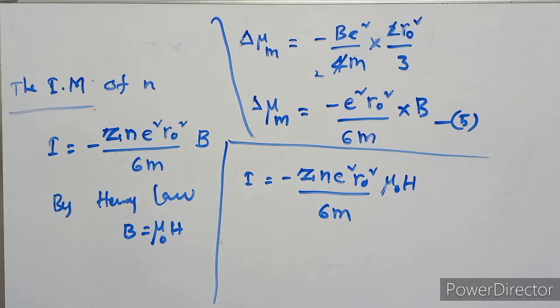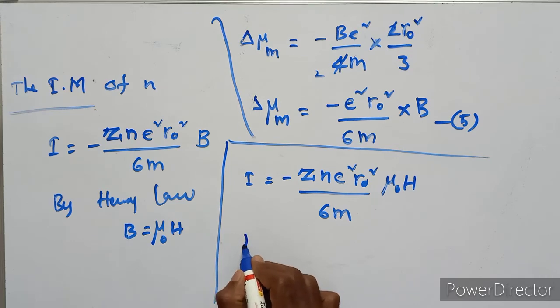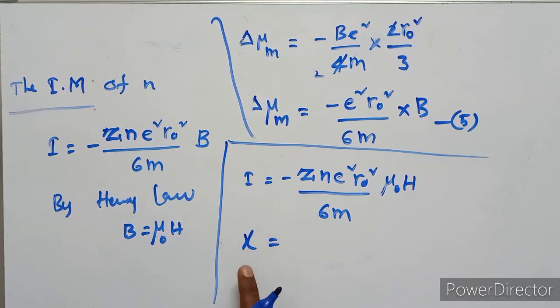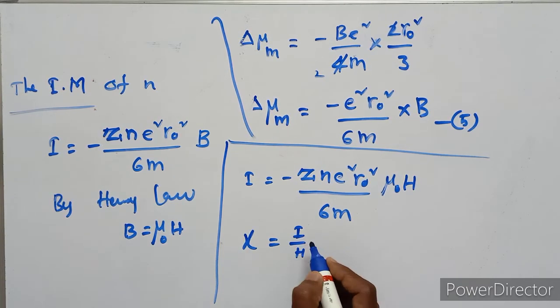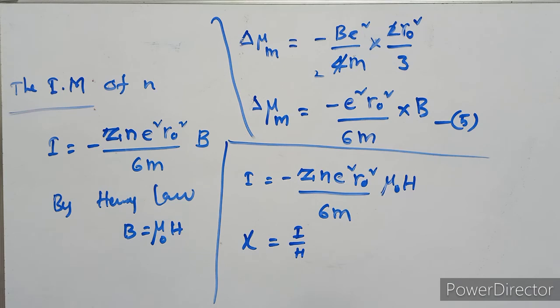But we have to find the susceptibility, psi. Psi equals I upon H. What is I?